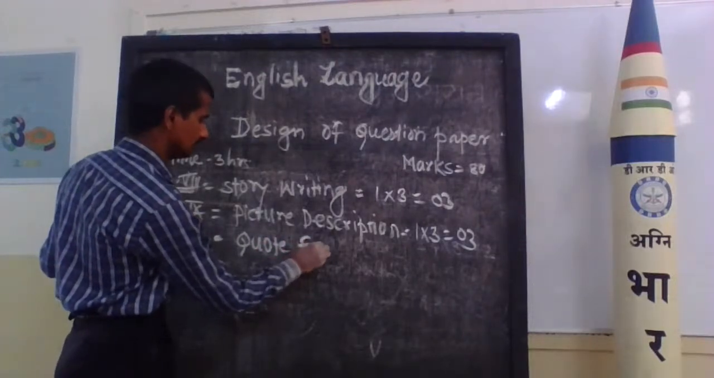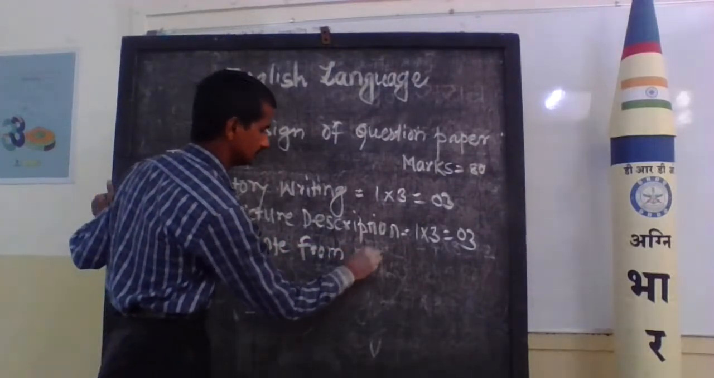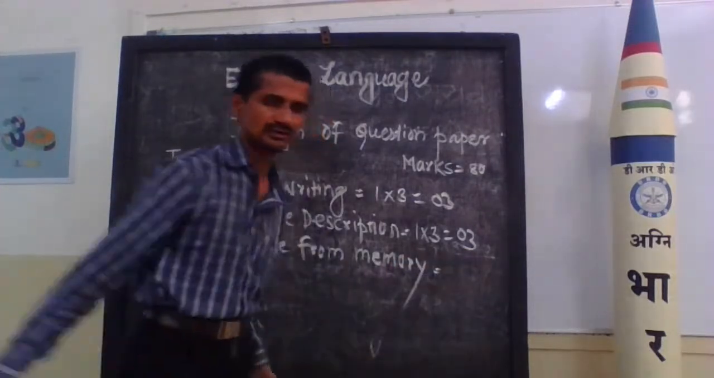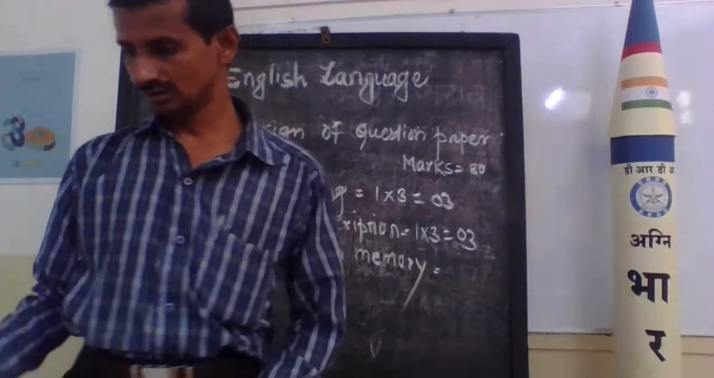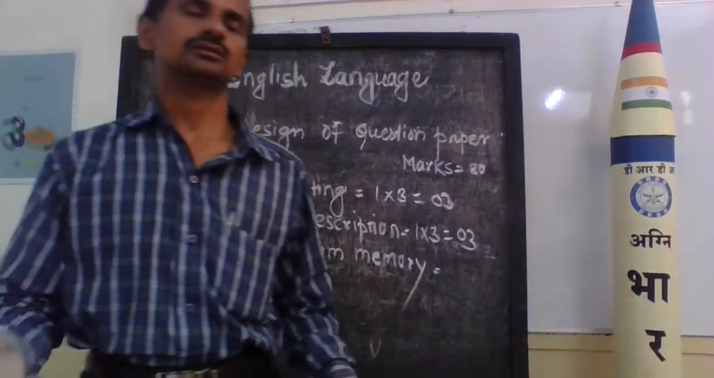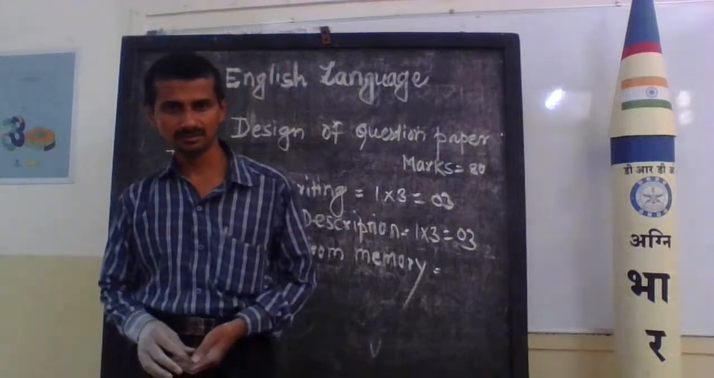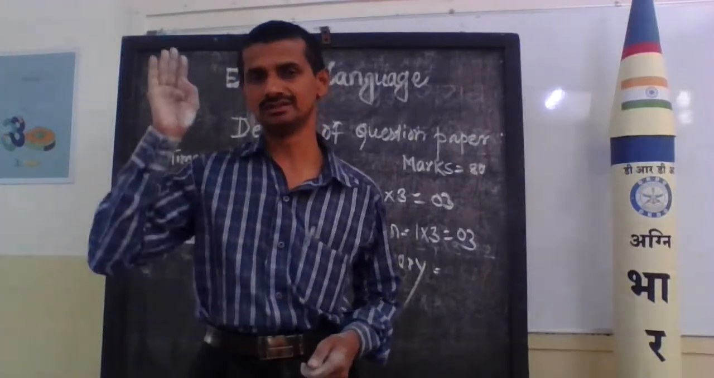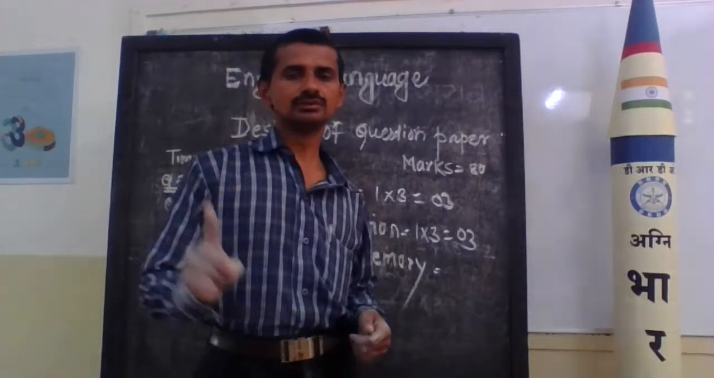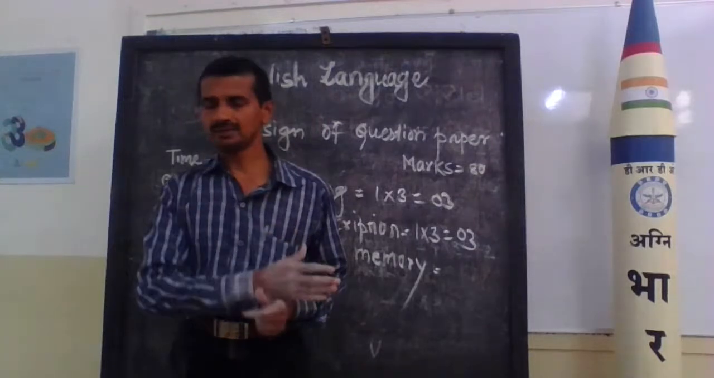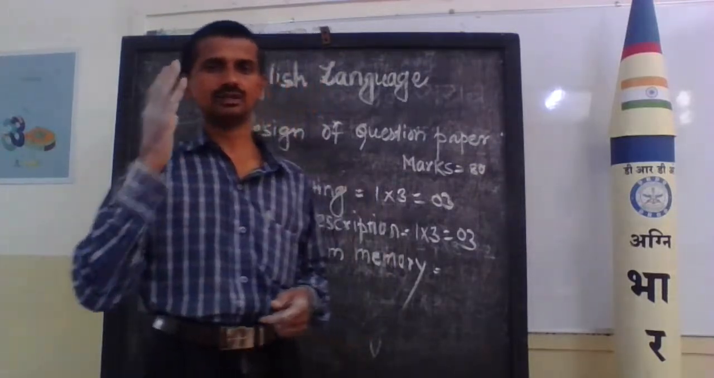Quote from memory. Already we know that there are 3 poems for your memorization. The first poem is The Quality of Mercy. The second poem is The Ballad of the Tempest, and the third one is The Blind Boy. There are 3 poems for memorization in this year.